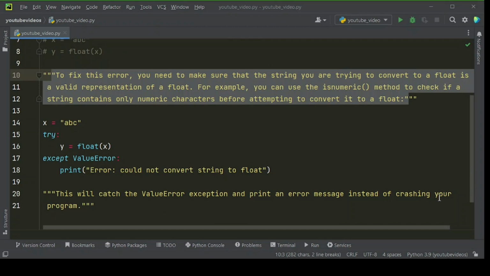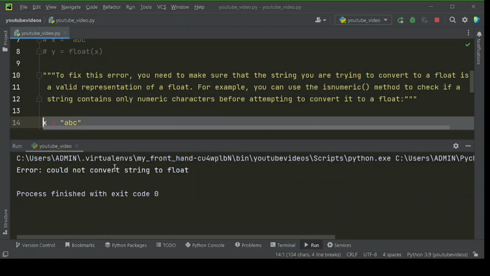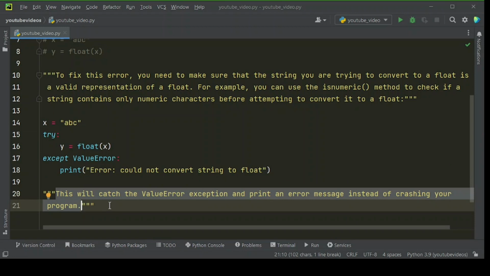To fix this error, you need to make sure that the string you are trying to convert to a float is a valid representation of a float. For example, you can use the isnumeric method to check if a string contains only numeric characters before attempting to convert it to a float. Let's run this code. Here is the output. This will catch the ValueError exception and print an error message instead of crashing your program.